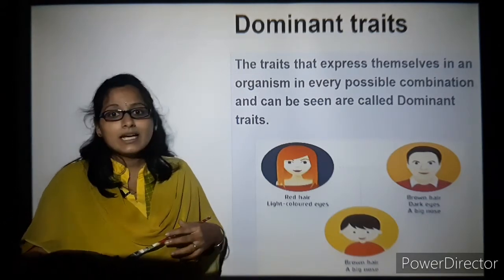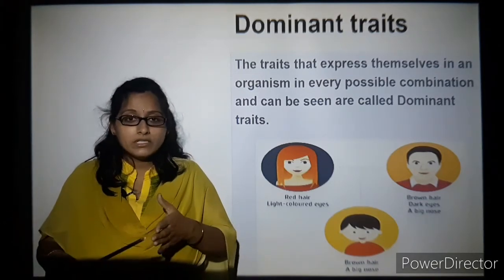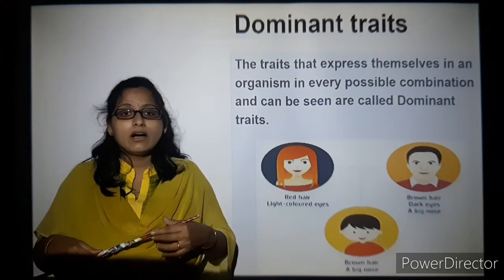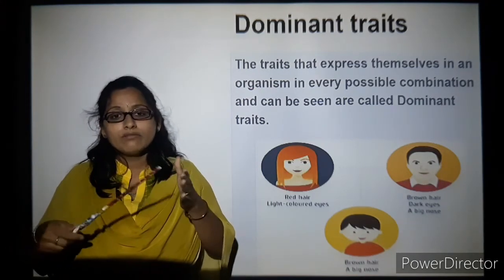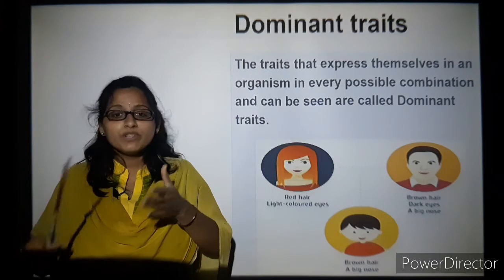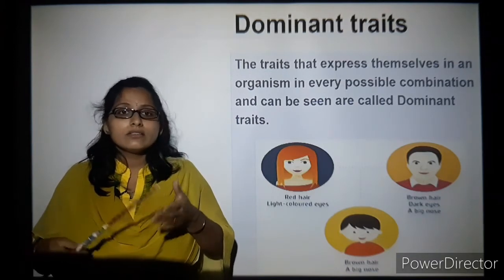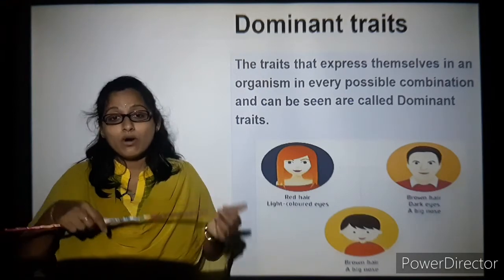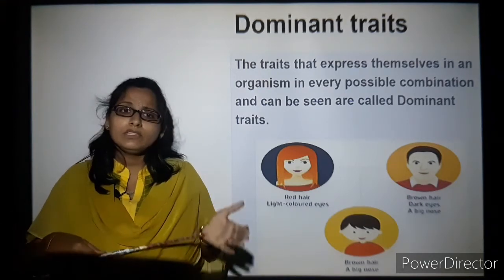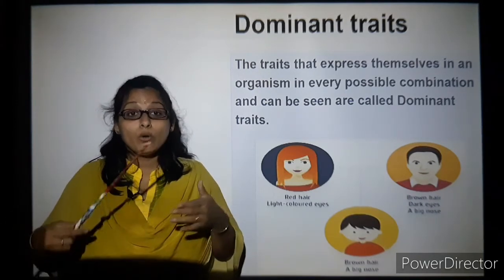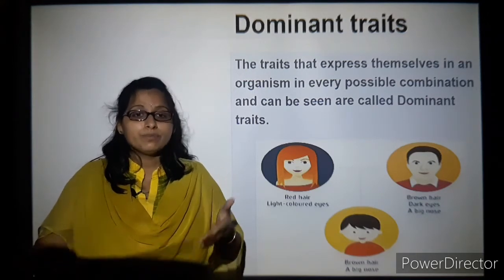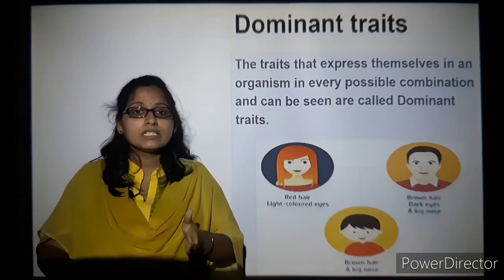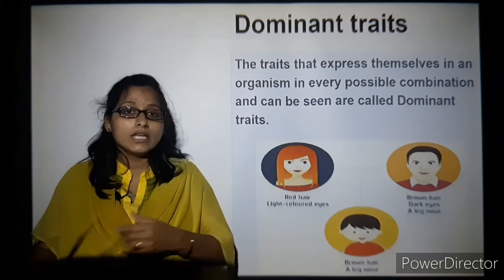You can see tallness and dwarfness. For example, father or mother, whoever is tall, and one of them is dwarf. The previous generation might also have had dwarf and tall members. Whichever has become dominant, the offspring might be mostly tall in nature.